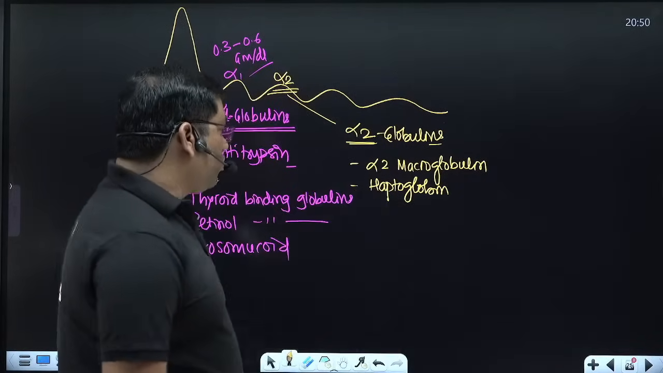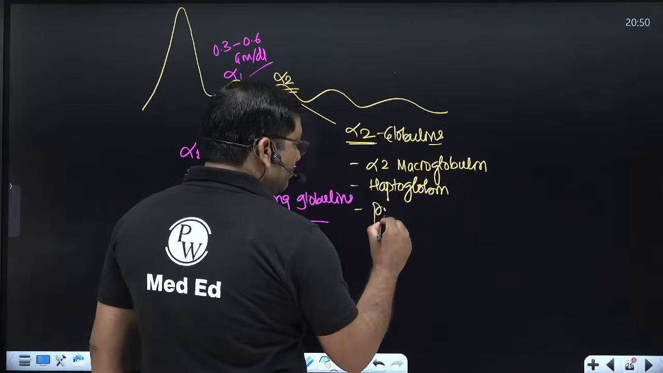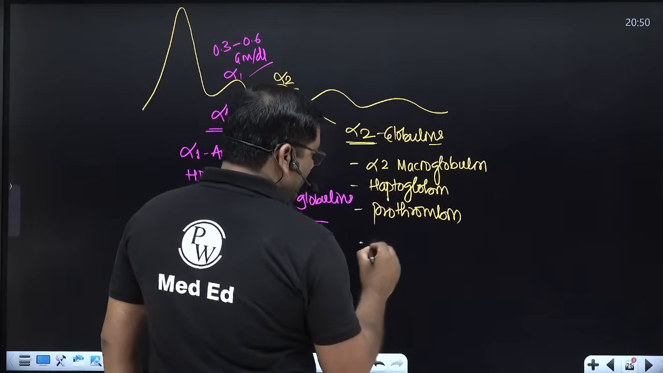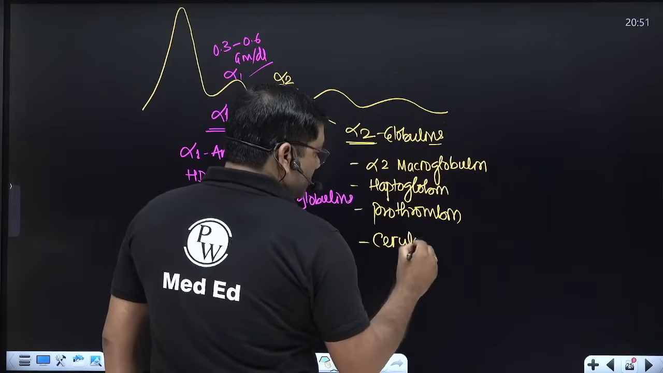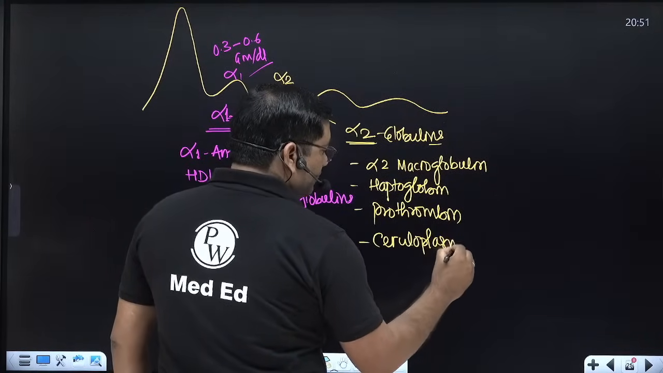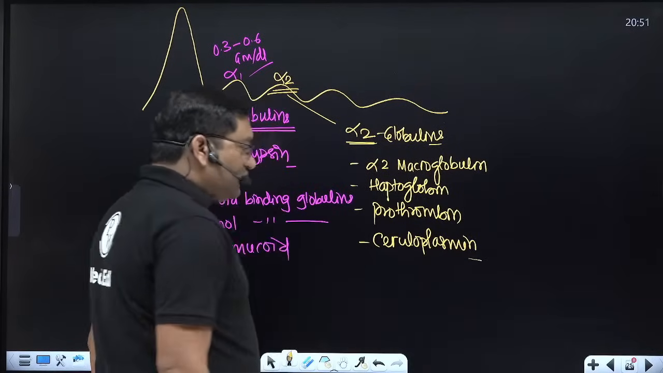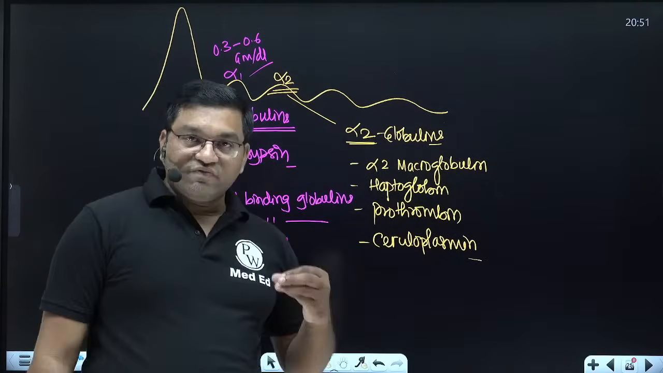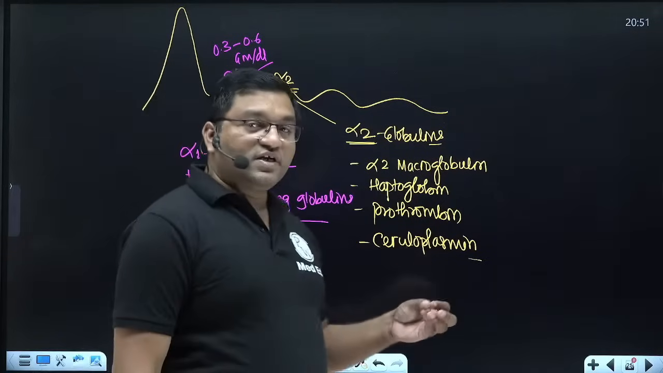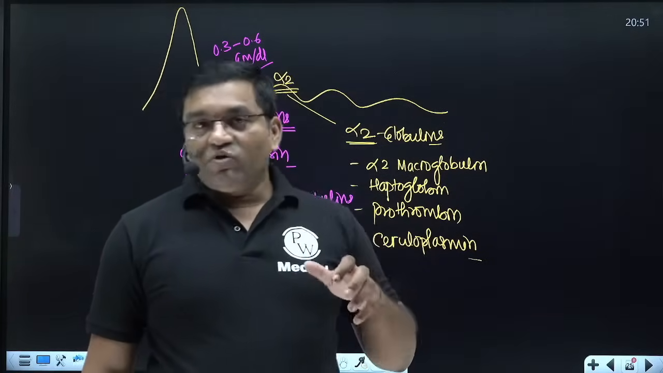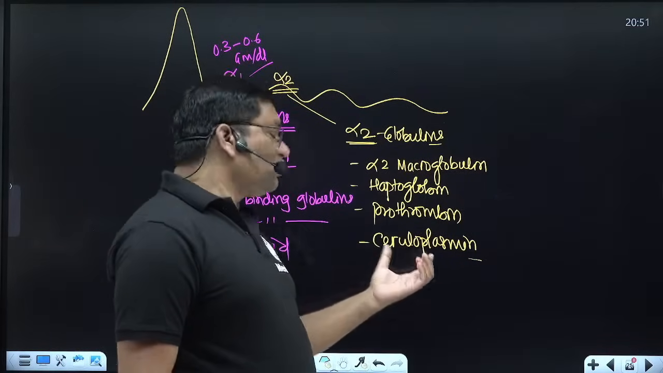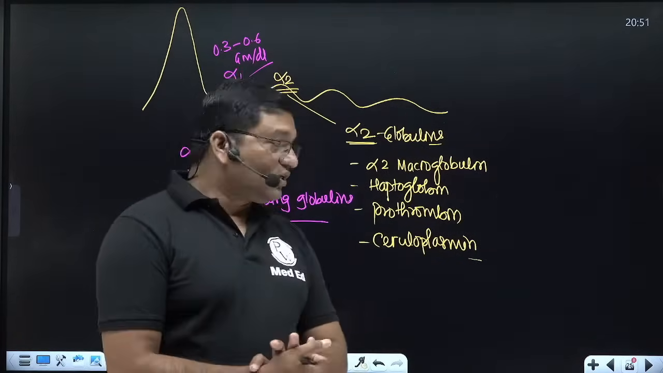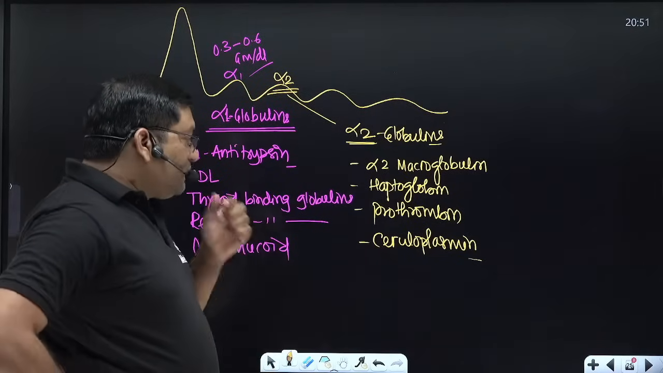So haptoglobin, prothrombin, important in the clotting process, and ceruloplasmin. Ceruloplasmin has two important roles. First, it converts ferrous into ferric state, and it incorporates iron into the transferrin molecule. For that function ceruloplasmin is important.